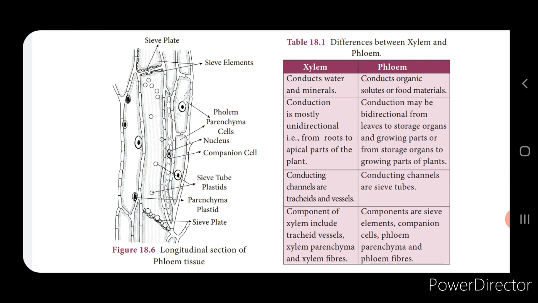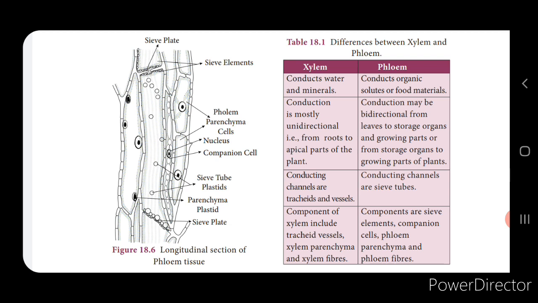Sieve elements consist of sieve tubes, which are elongated tube-like structures. The entire sieve tube consists of sieve plates, which have small minute pores. The main function of the sieve tube is the transportation of food from the leaves to the different parts of the plant or to the storage organs of the plant.